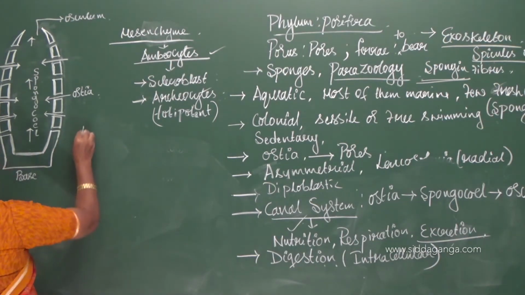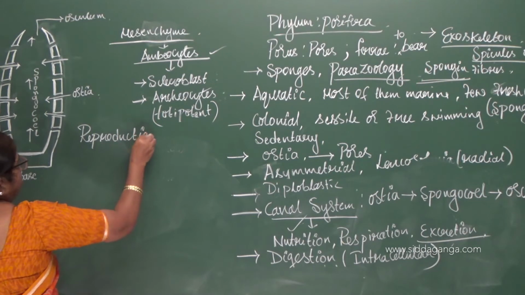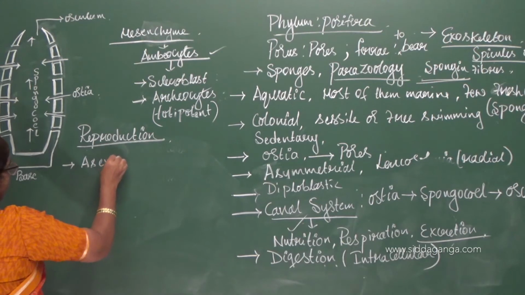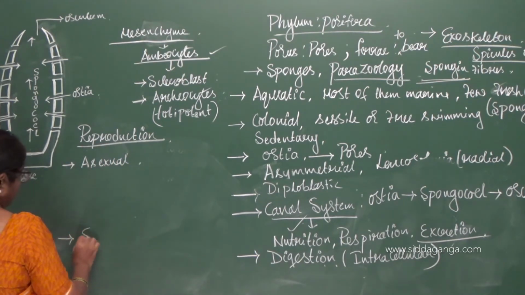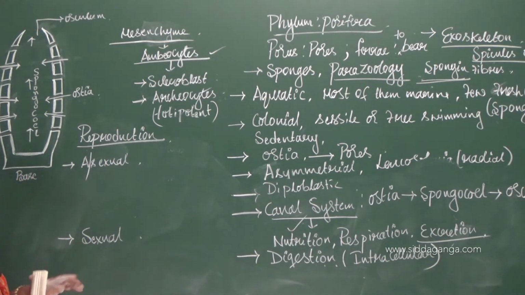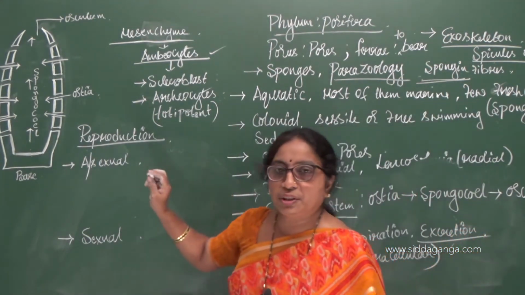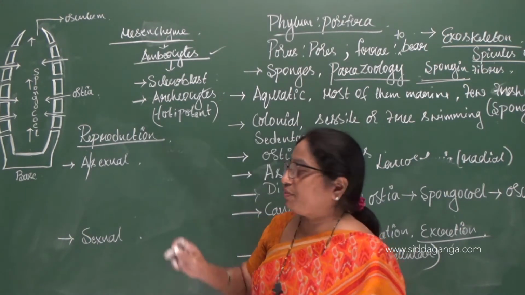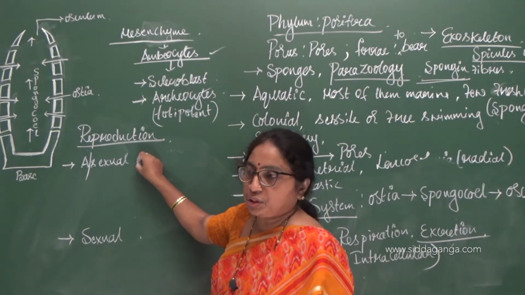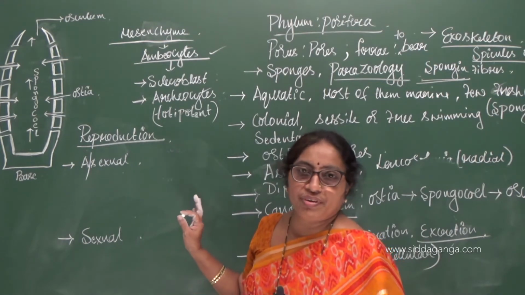Reproduction. So in poriferans, reproduction is of two types. One is asexual reproduction and the other is sexual reproduction. A stands for absence of sex cells. Sex cells means the gametes. The gametes are referred as the sex cells which are not involved in asexual reproduction, hence called as asexual reproduction, no role of sex cells or no role of gametes.